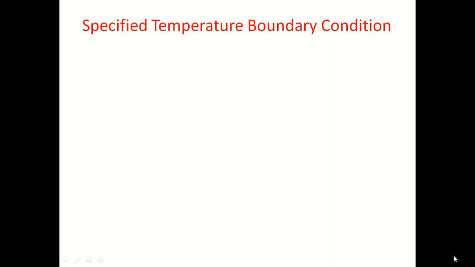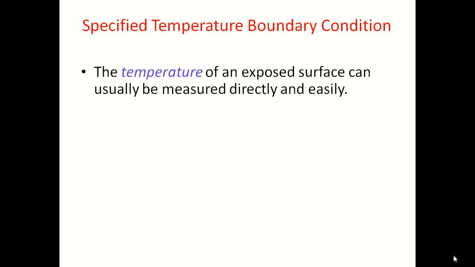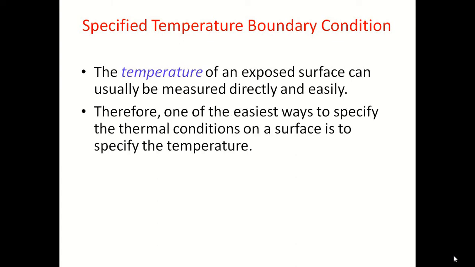Specified temperature boundary condition. The temperature of an exposed surface can usually be measured directly and easily. If I consider a slab, you can measure the temperature of that slab at both sides, the left side and the right side, with the help of an instrument.